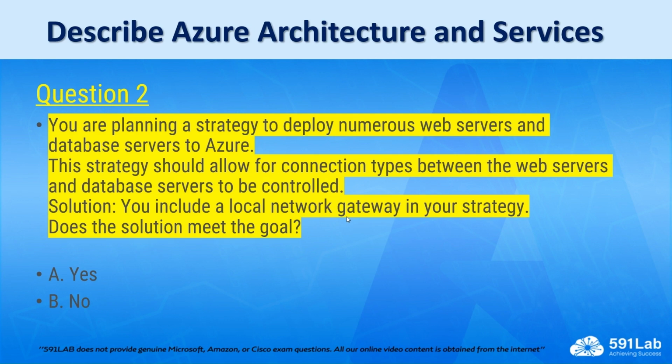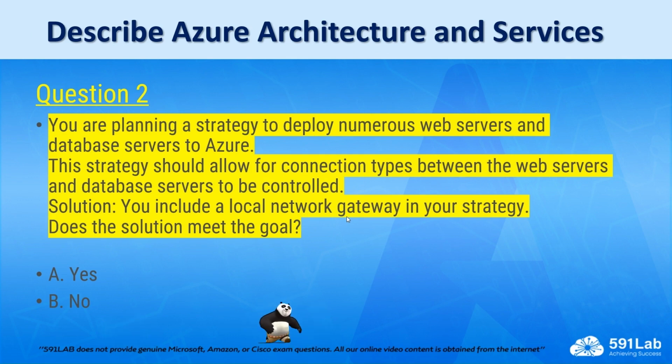In this case, this question is similar to the first question. And we found out that for us to have that connection type between the web servers and the database servers, we need to implement what we call the network security group. Because remember, these servers are already on Azure. It's not like they're on premises. They're already on Azure. So you have to implement a network security group to ease that communication. But the suggested solution here will be wrong.